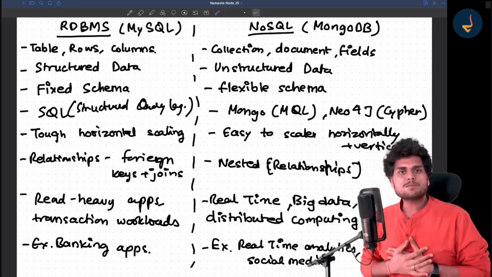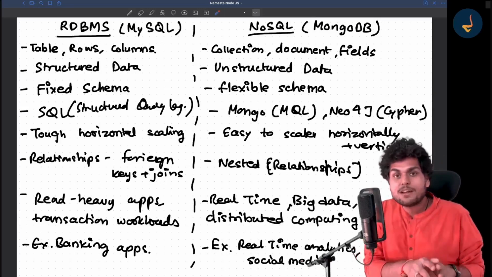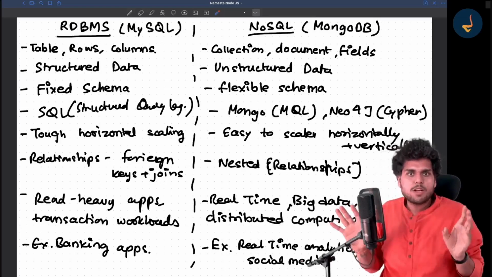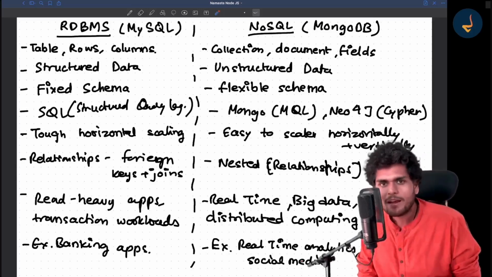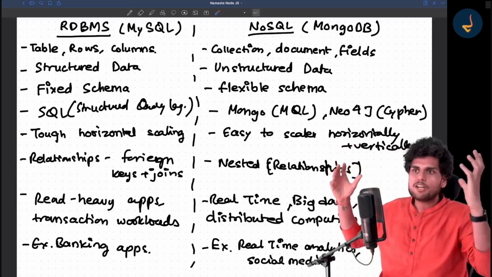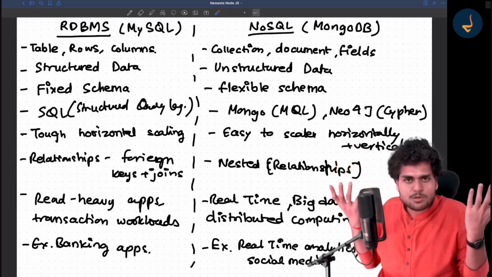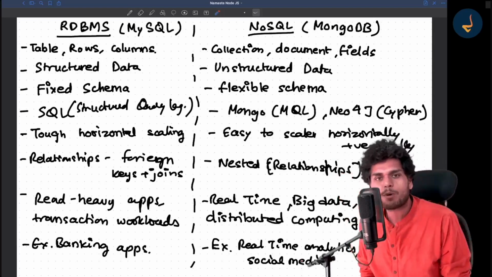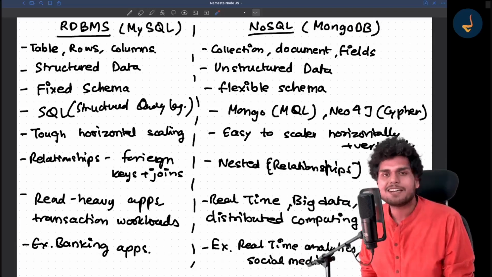For now, if you ask me, with the scale which we have on namastedev.com, we are using MongoDB, pure MongoDB, plain MongoDB, right? And it's working well for us. Maybe sometime later we might have to use something else. Who knows? It all depends on the scale, the type of product, what the use cases are and everything.